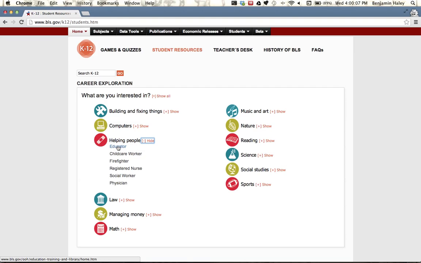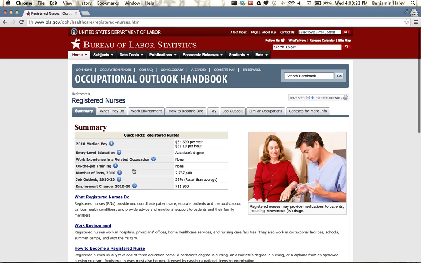Alright, so let's show the different kinds of jobs that are involved in helping people. So you can be an educator, it's a teacher maybe, a child care worker, maybe someone taking care of kids at daycare, a firefighter, or the job I wanted to look at here maybe today is registered nurse. So let's click and get a little more detail on what it's like to be a registered nurse. Alright, so they have a picture of a nurse. Maybe this is me when I go to school to become a nurse.